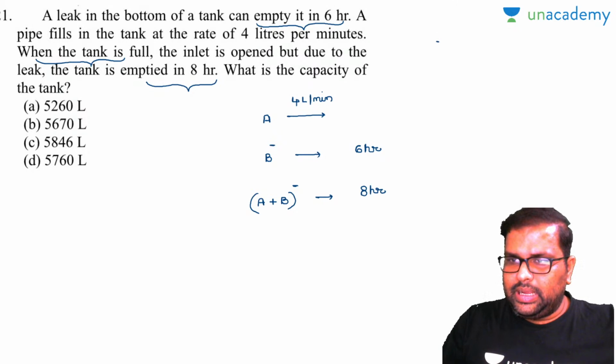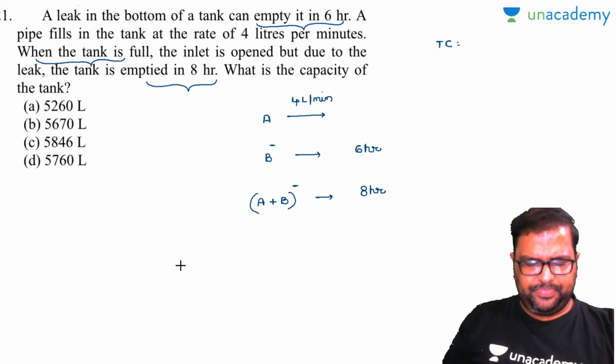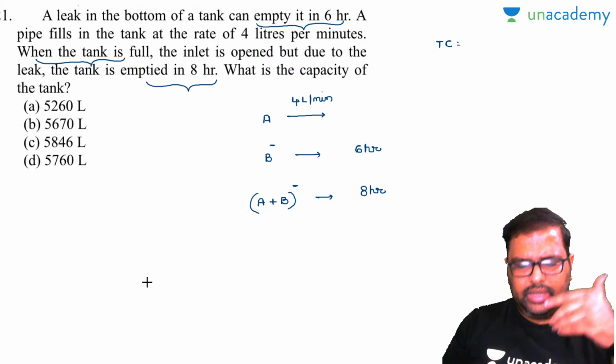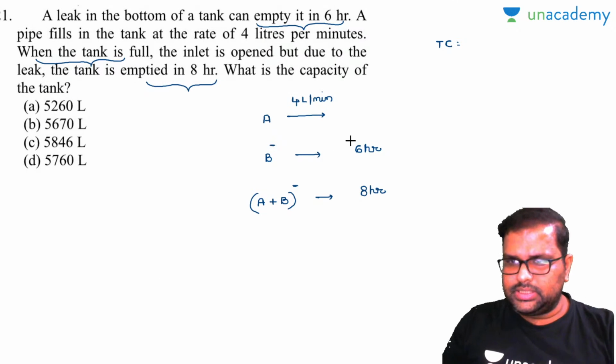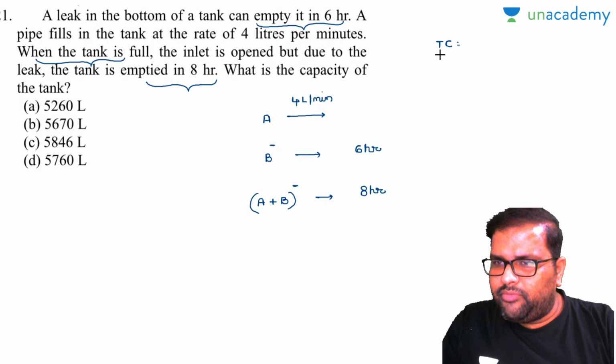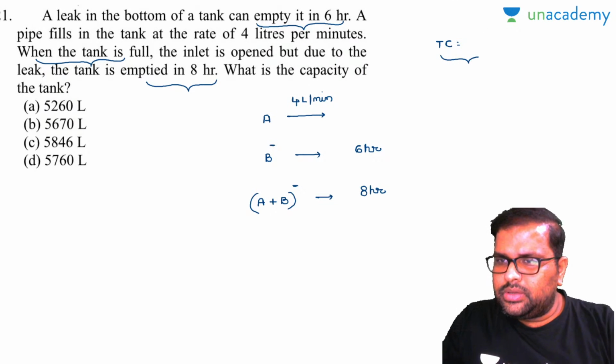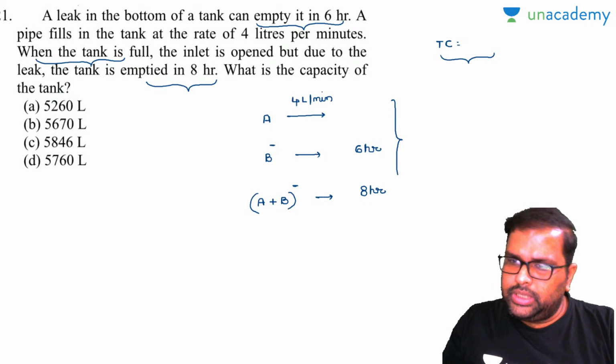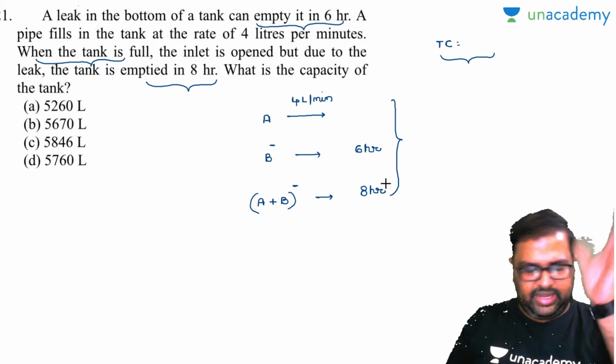So I'll write down tank capacity as TC. How do you find this out? Most of the textbooks say that you take 100%, or you take 1 unit. Don't take all these things. Take a number that is divisible by all these numbers, and you don't know about A. So take 6 and 8, that will work out for A also.